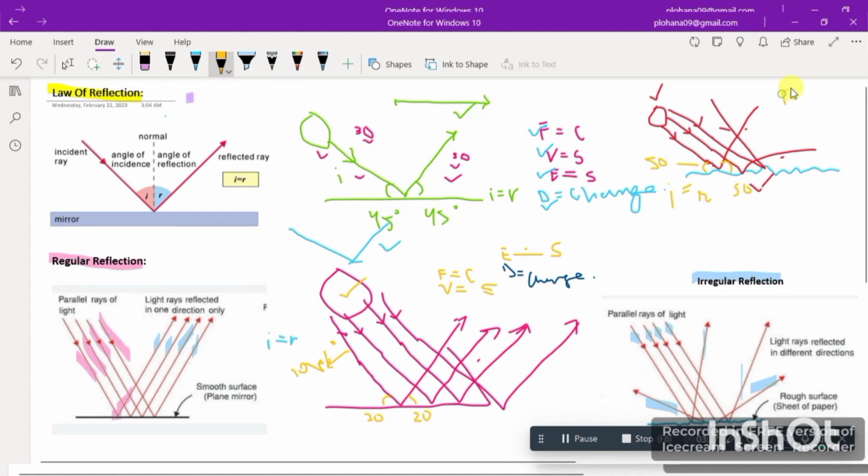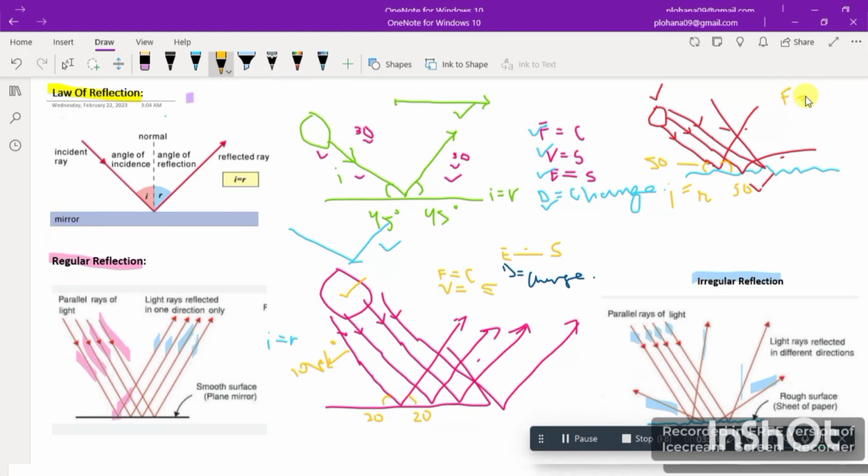So frequency is the same because the luminous source is the same, so the frequency is the same, or you can say constant. Right? So talking about its velocity, velocity will be the same. If there is a velocity of 50 meters per second, then the velocity of this reflected ray would be 50 meters per second as well. So the velocity in this condition is the same. What is changing here? Only the direction is changing because of the irregular or rough surface.